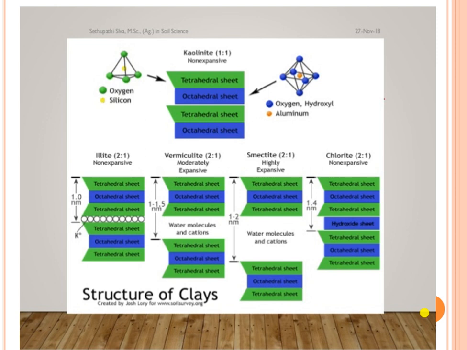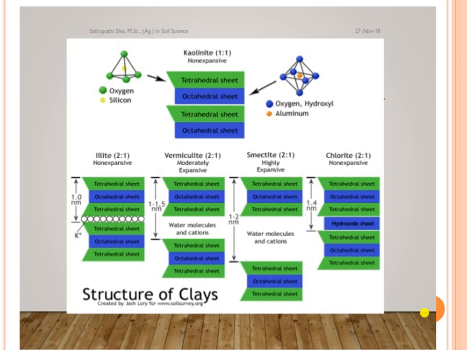The bonding between oxygen and hydroxyl atoms is tight hydrogen bonding, which does not allow moisture to enter. So it is called a non-expanding type. Kaolinite is one of the non-expanding types of mineral.